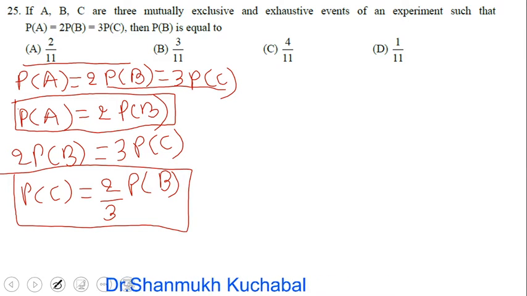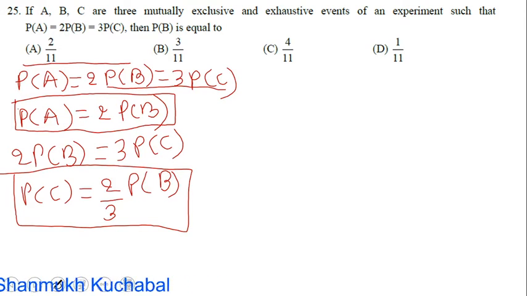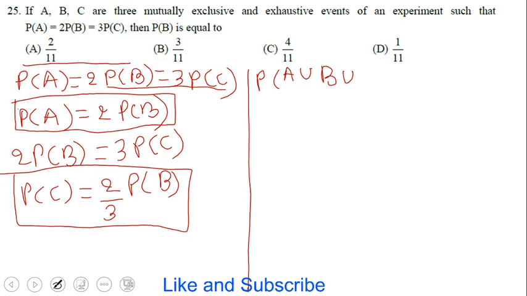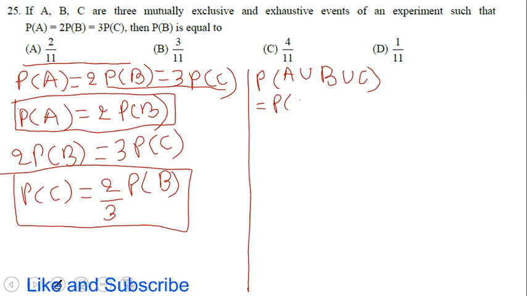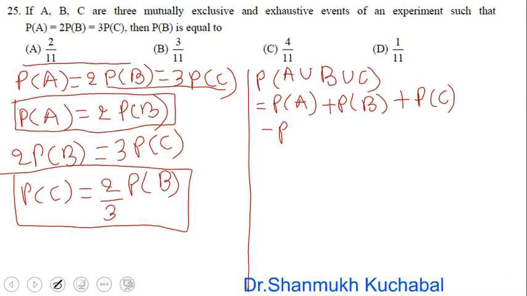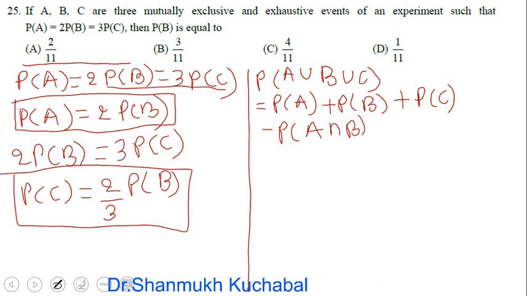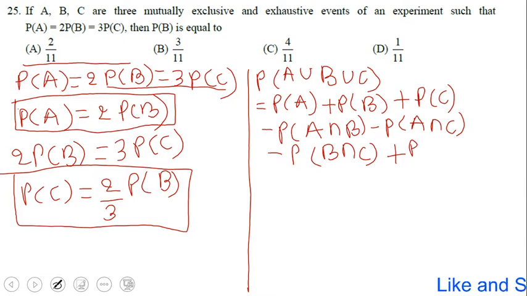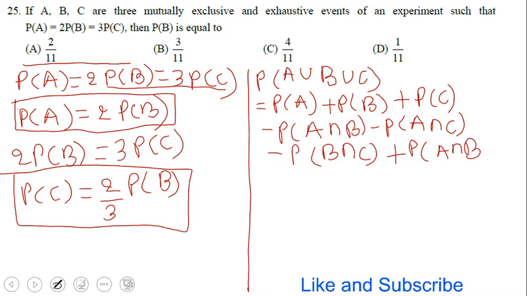Then further, it is a mutually exclusive event. So I take the formula for the probability of A union B union C. So we get the probability of A union B union C equal to P(A) plus P(B) plus P(C) minus P(A intersection B), minus P(A intersection C), minus P(B intersection C), plus the probability of A intersection B intersection C.